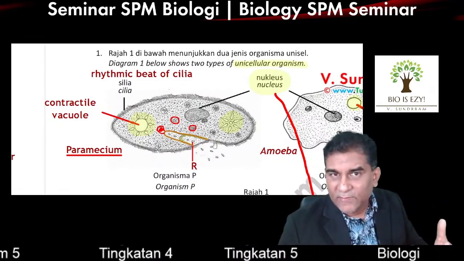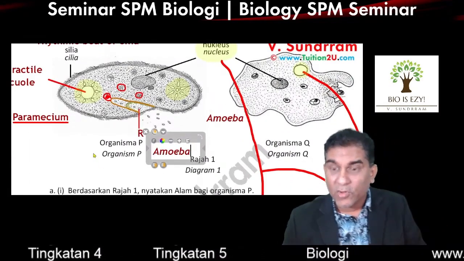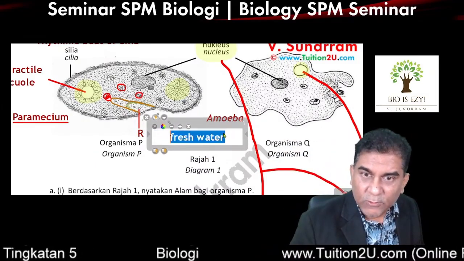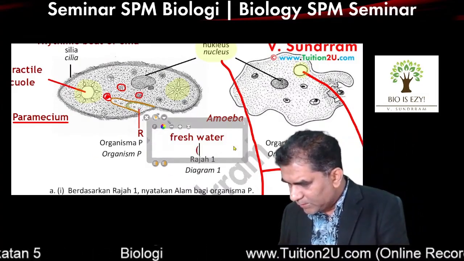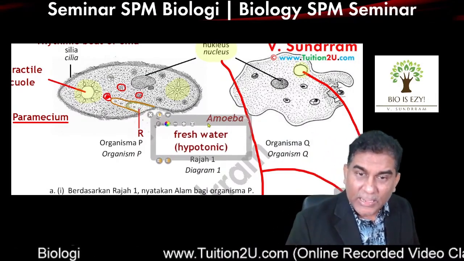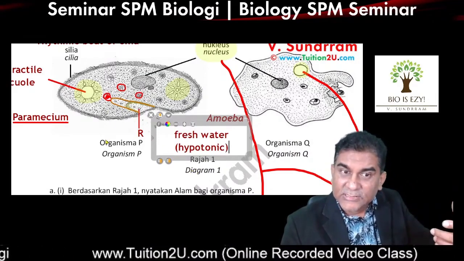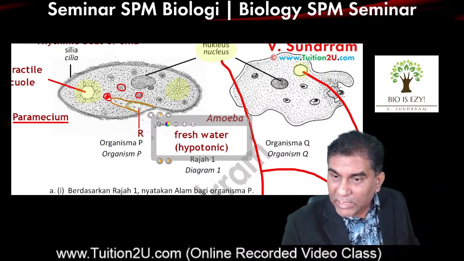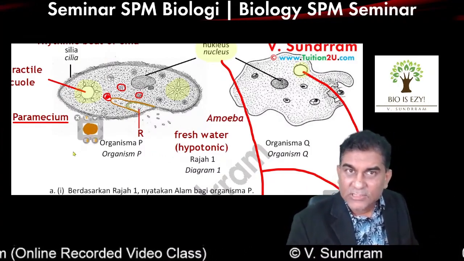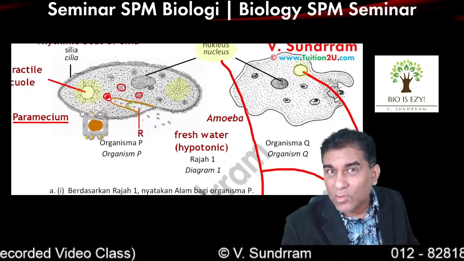In terms of contractile vacuole, the first thing you need to know is where do Amoeba and Paramecium live? Both of them live in fresh water. What's the problem with fresh water is that it's hypotonic compared to the cell. Basically, it means outside the cell there is a lot of water. Because outside the cell there's a lot of water, this water will start to diffuse into the cell. You have a process called osmosis.